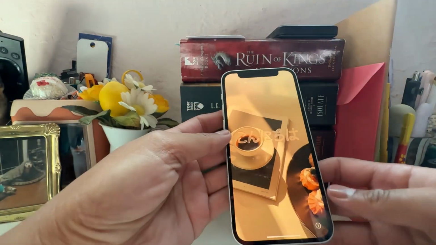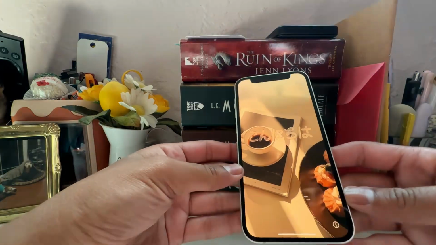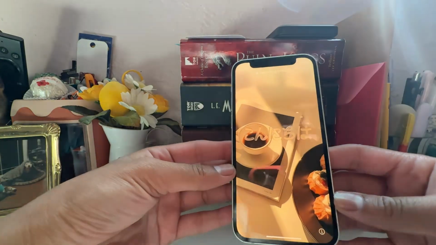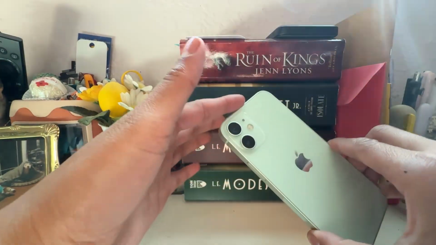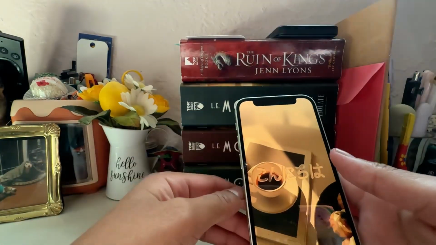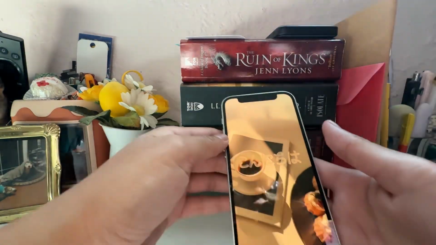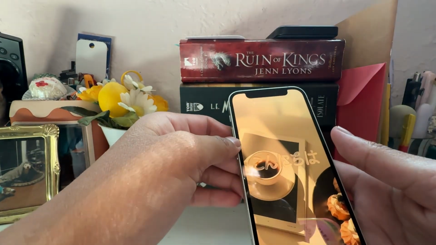Okay, welcome everyone to this iOS 26 beta. I installed it on my 12 mini. I'm currently filming this using my 16 Pro Max, and there was no way I was gonna download an unstable beta on my primary phone.